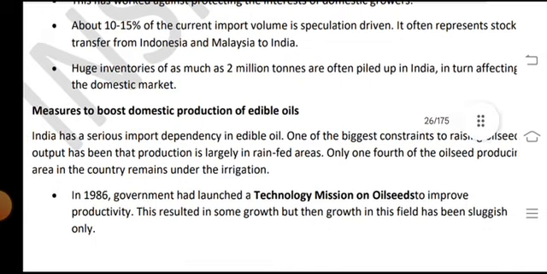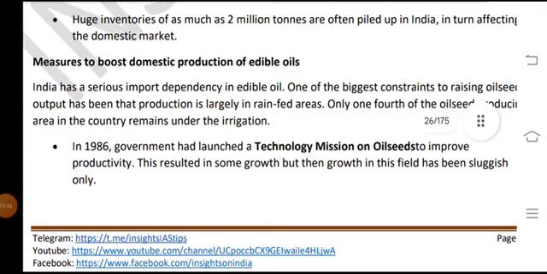Measures to boost domestic production of edible oil.